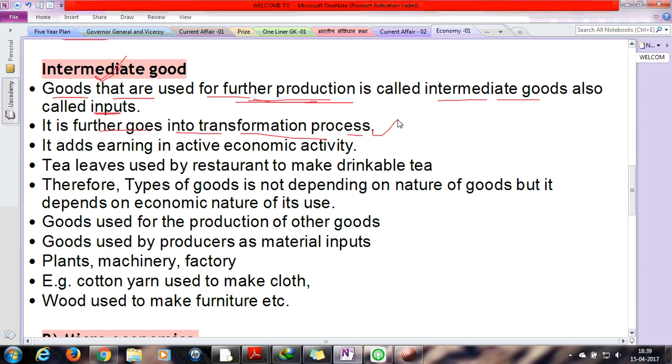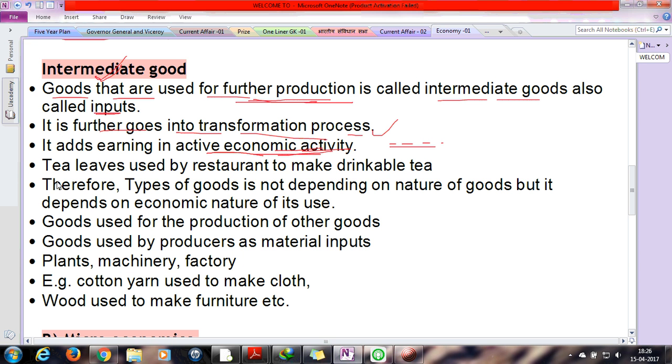Okay, next step, it adds earning in the active economic activity. Yes, once it is produced, it will be sold to the next party, and then the next party will use these goods and make their own production, and they will again sell. So there will be a chain process, 1, 2, 3, and so on, that will be used. So it is a part of economic activity or economic flow.